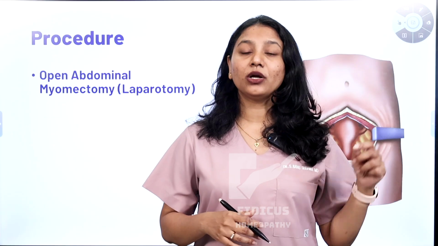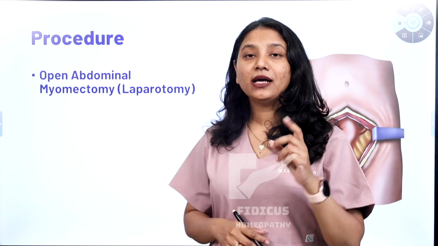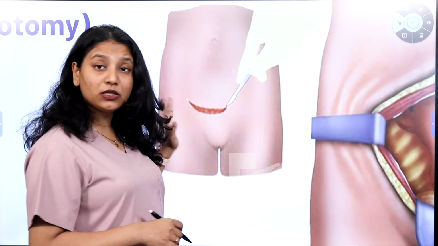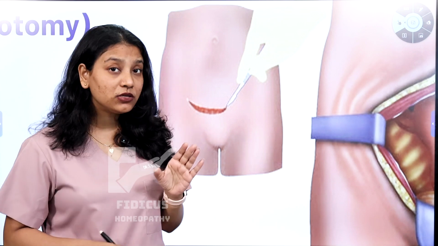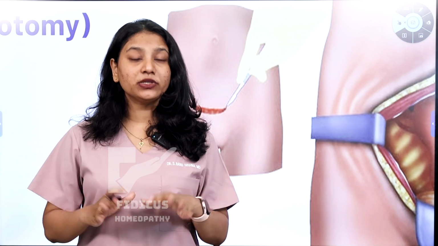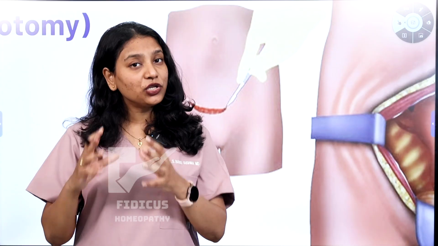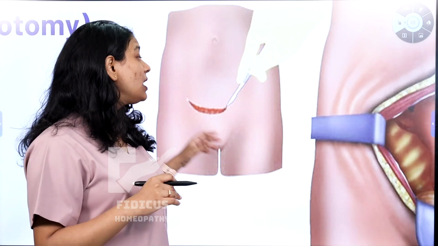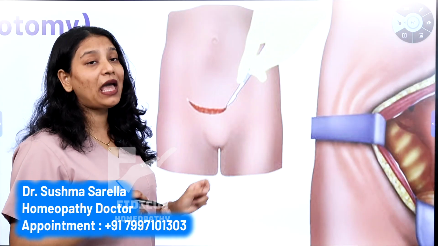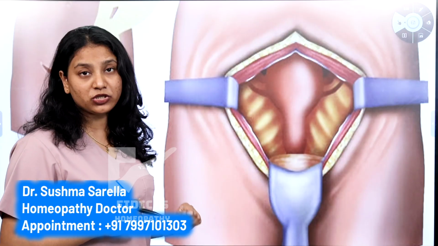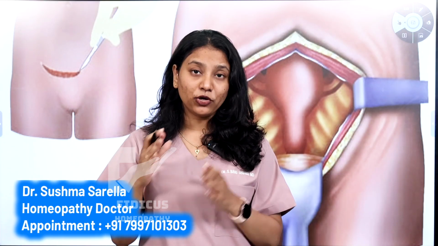The first procedure is called abdominal myomectomy. As you can see here in the picture, it's much clearer. It is indicated if you're having numerous fibroids, and also if the fibroids are large. If you're having larger fibroids and a greater number of fibroids, they will give you an incision in the abdomen, and from there they will remove the fibroids through this procedure, which is called abdominal myomectomy.